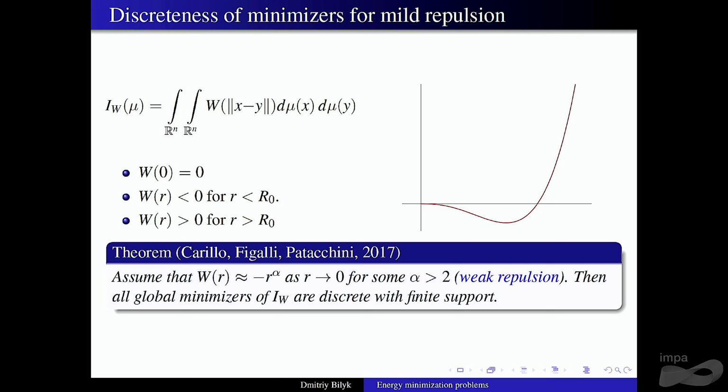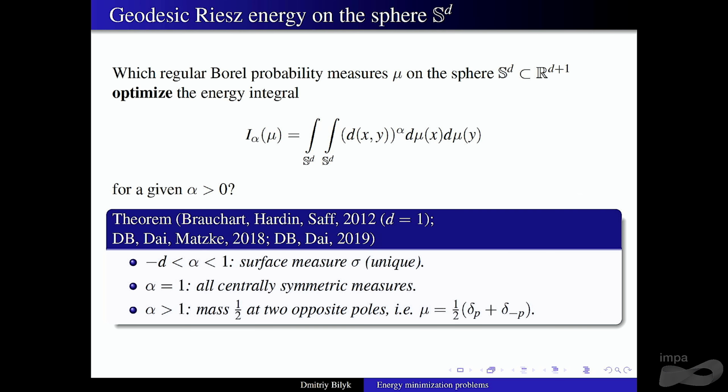And it makes sense. If the repulsion is weak, then particles might glue together, and you would have discreteness. Right? However, it turns out that this is not the only reason that leads to discrete minimizers, that leads to discretization. In particular, there is an interesting example.